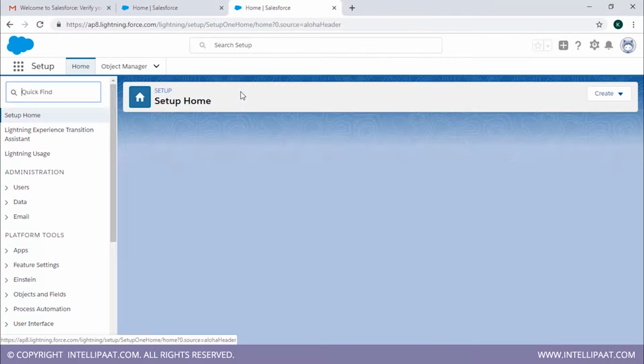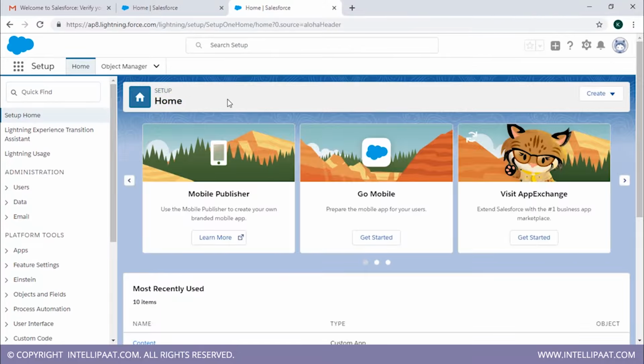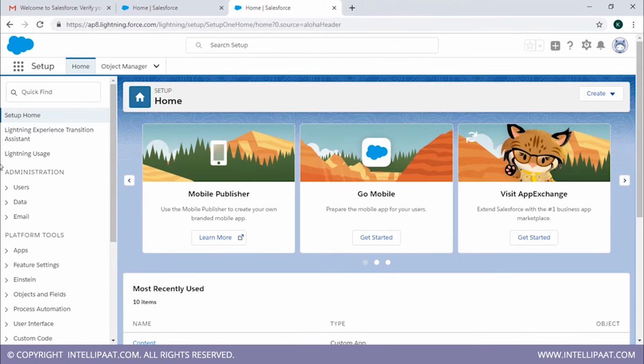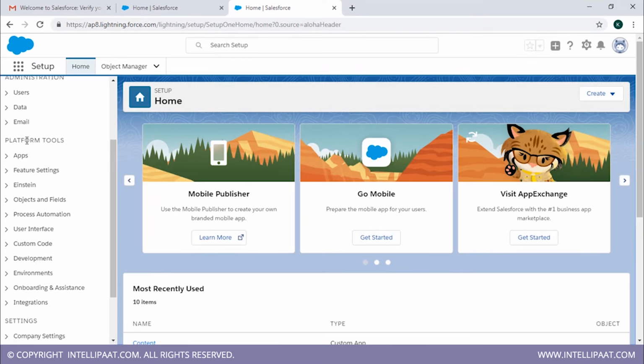Now, whenever you click on setup, you're going to have a new window open, which will show everything related to your setup. Alright, so let's now decide what kind of application we are building. Let's imagine that you own a car renting company named XYZ, and you need to track the mileage of each vehicle for a particular time duration. So this is the particular application we're going to create. It's very simple, it's very quick. Let's see how we'll create an application for this particular scenario. Alright, on the left hand side menu of your setup menu, you'll see platform tools.